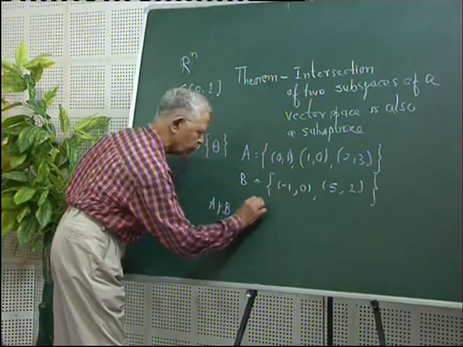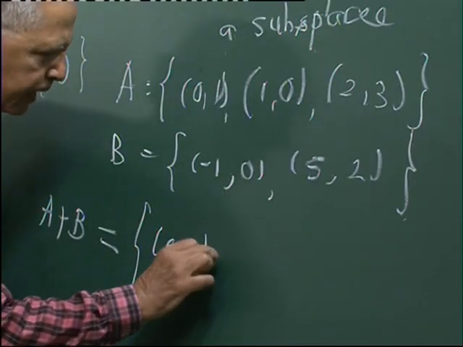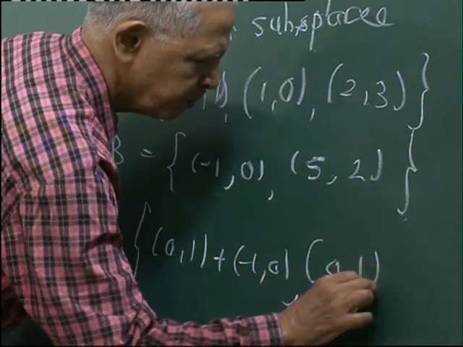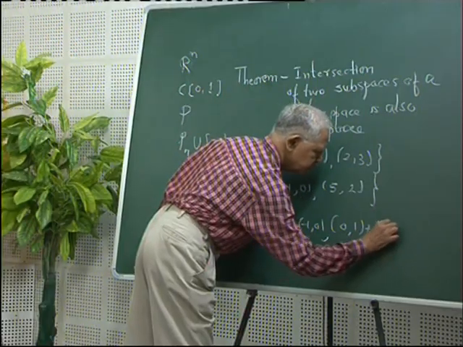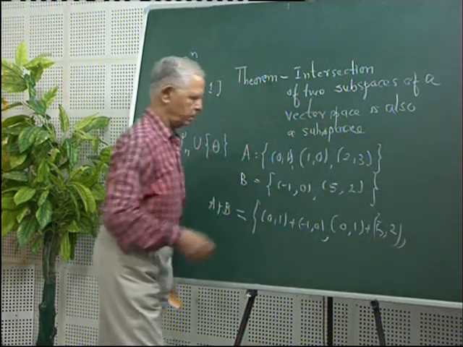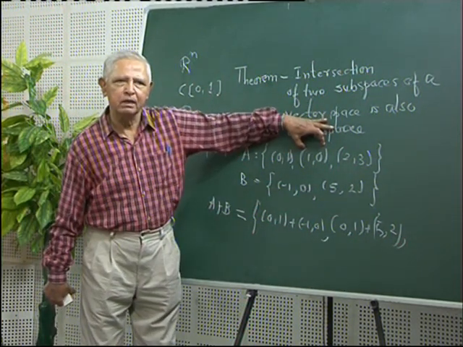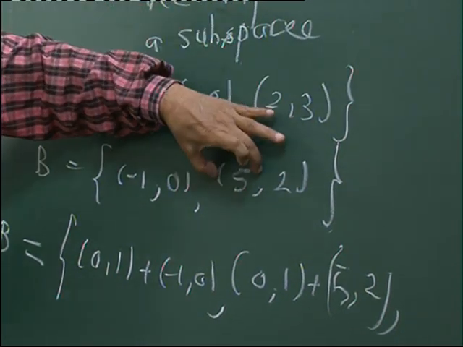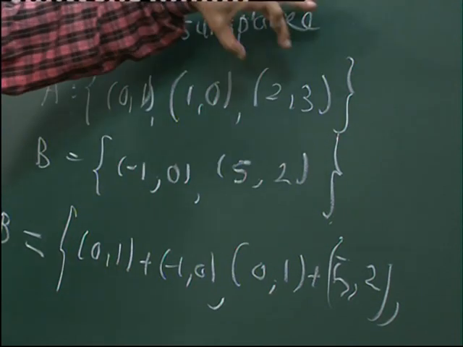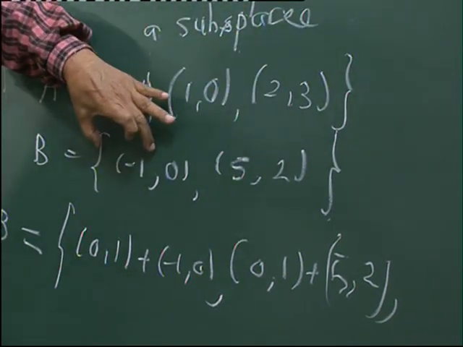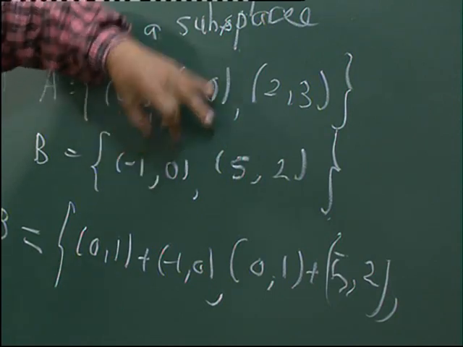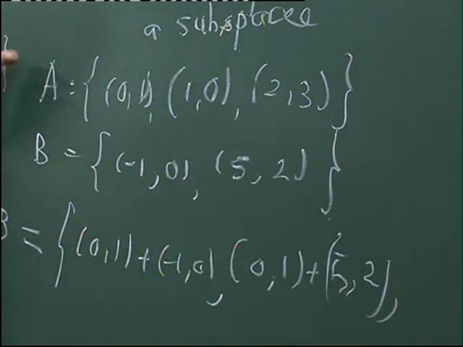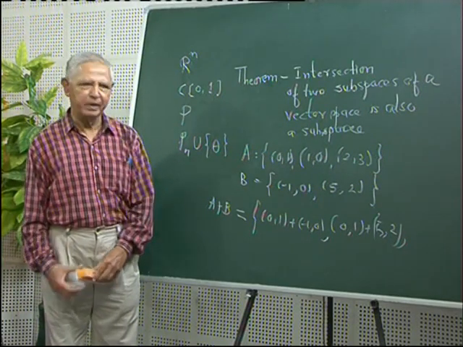We get (0, 1) plus (-1, 0), (0, 1) plus (5, 2), and so on. Now we take the vector (1, 2) plus (-1, 0), plus (5, 2); the vector (1, 0) plus (-1, 0), plus (5, 2); the vector (2, 3) plus (-1, 0), and (2, 3) plus (5, 2). This will be our sum A plus B.